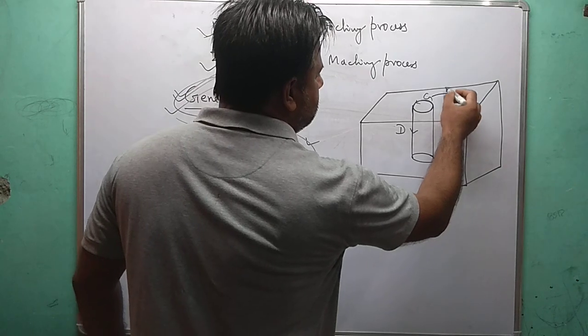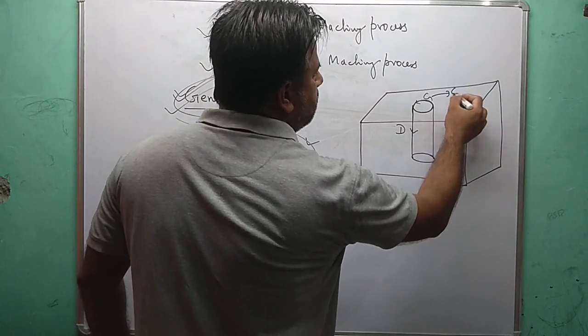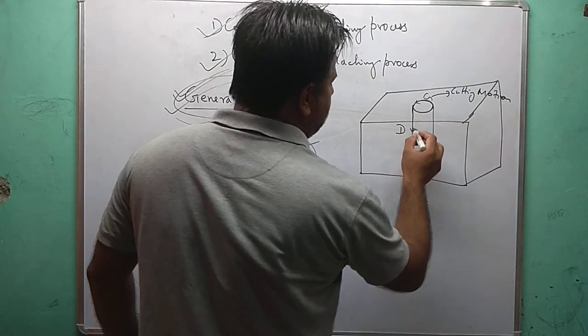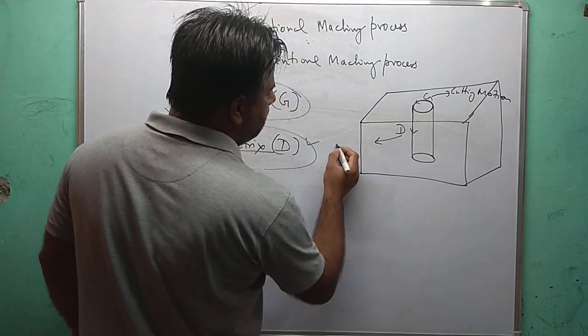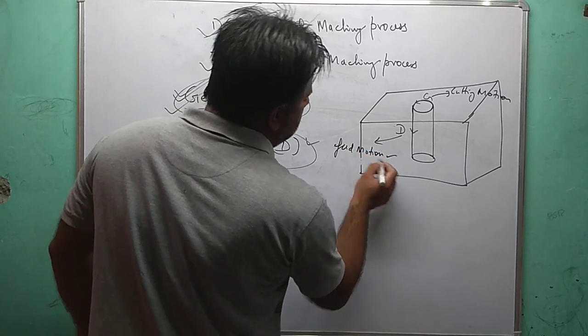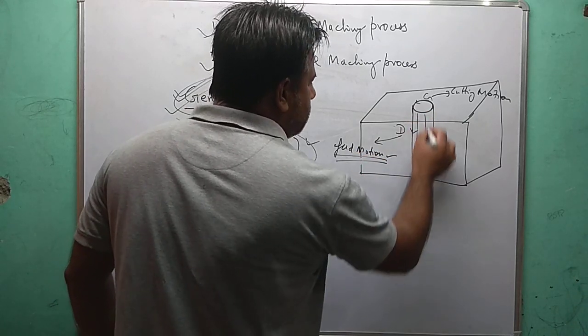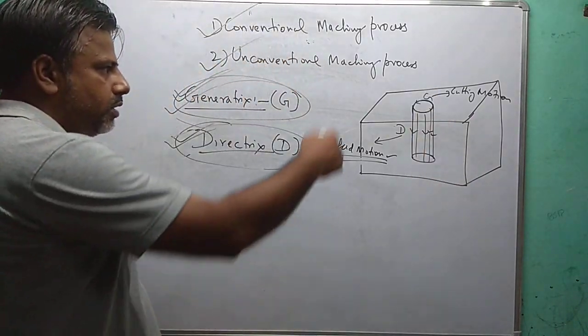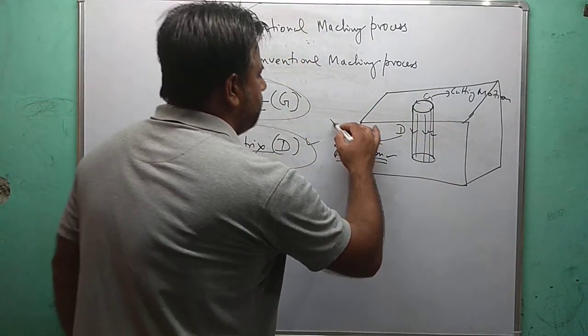So generatrix is linked with the cutting motion, and directrix is linked with the feed motion. The cylindrical hole will be produced in drilling operations.